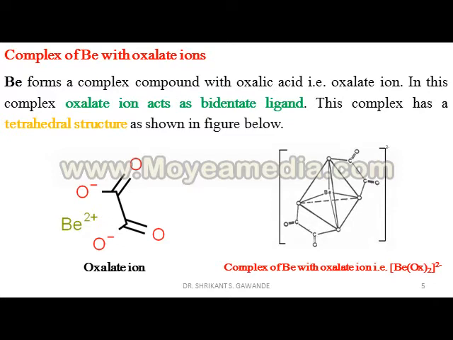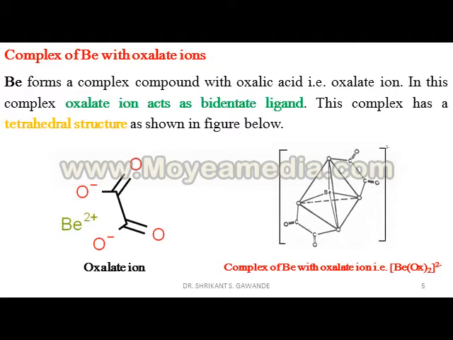In this complex, the oxalate ion acts as a bidentate ligand. This complex has a tetrahedral structure as shown in the figure below.